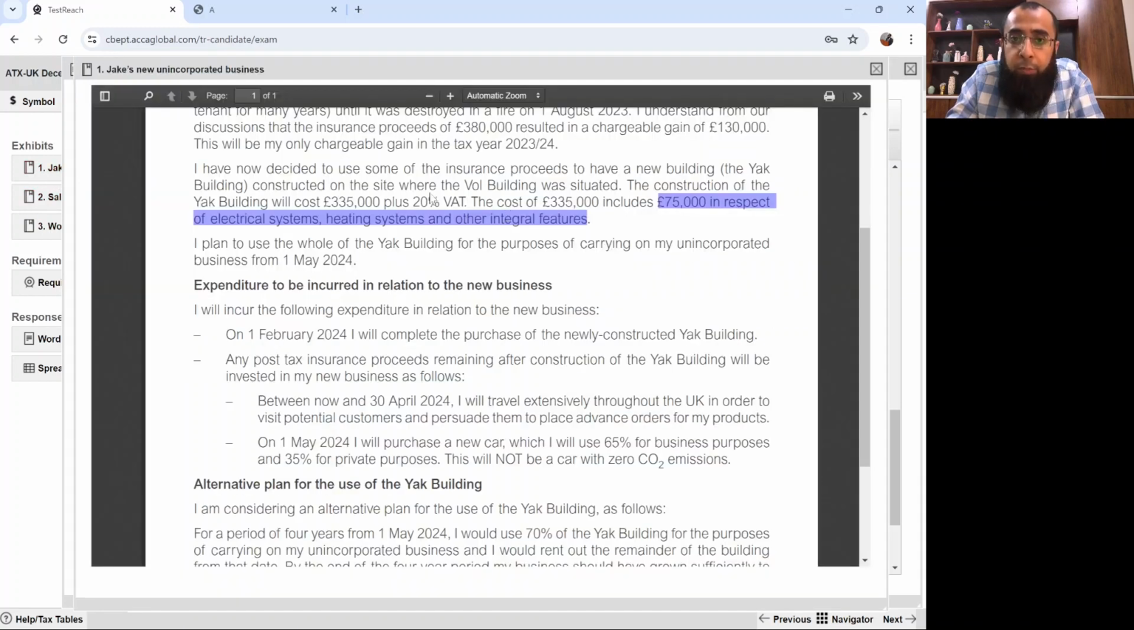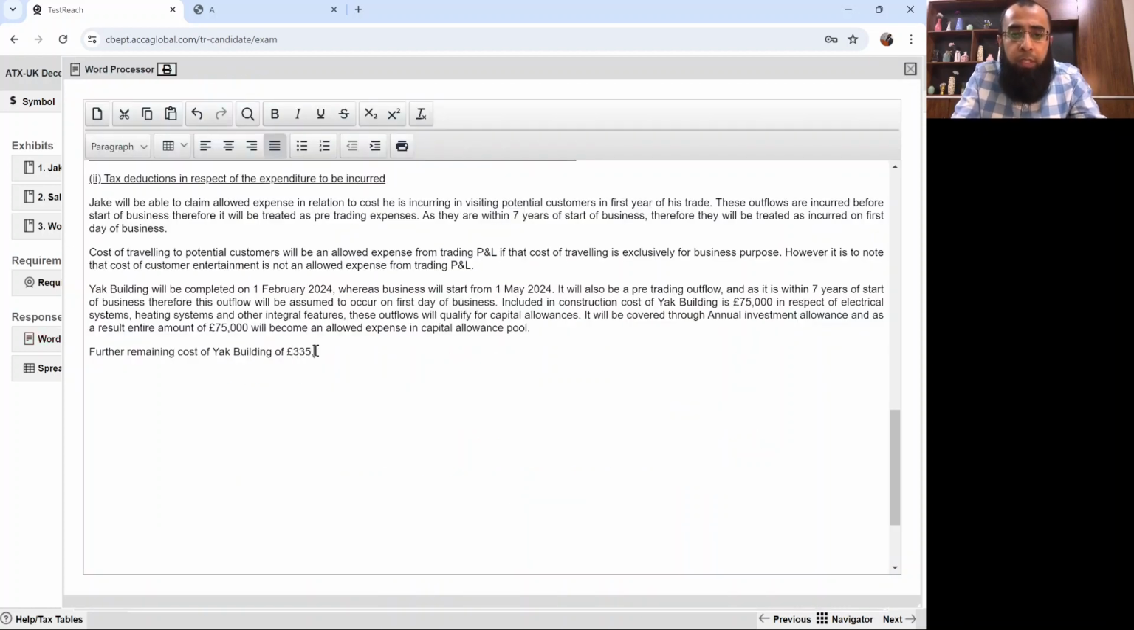Further, the remaining cost of YAG building, how much? The building cost 335,000, and from this 75,000 is for the electrical system. 335,000 minus 75,000, so it's 260,000 pounds that will qualify for structure building allowance. Now, I hope you all remember the rules of structure building allowance. An allowed expense will be available on it at the rate of 3% per year.